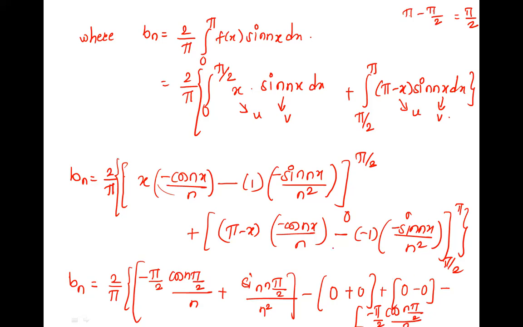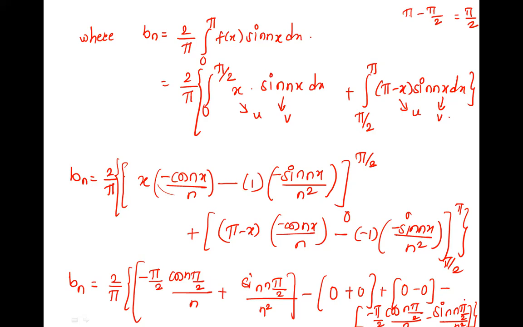And if we put it here, what is the sign? Minus, minus, minus sin n pi by 2 by n square. Can we write sin n pi by 2 as 0? No, that is not sin n pi, that is sin n pi by 2. Think now, if n is 1 here, what will it be?